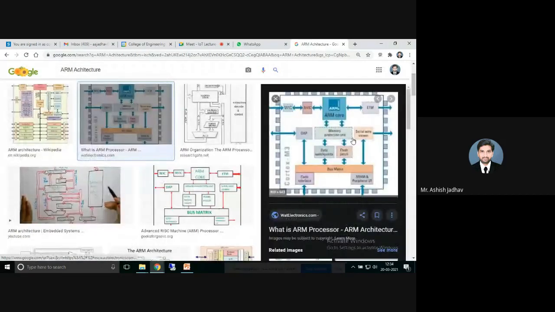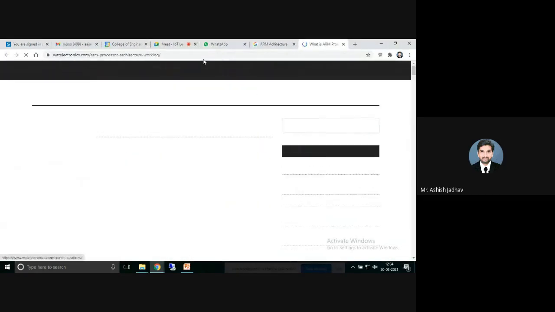Right. So in a broad sense, you might have seen this diagram.